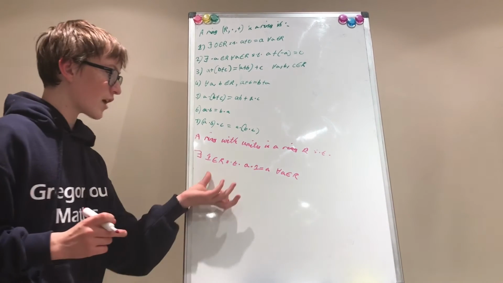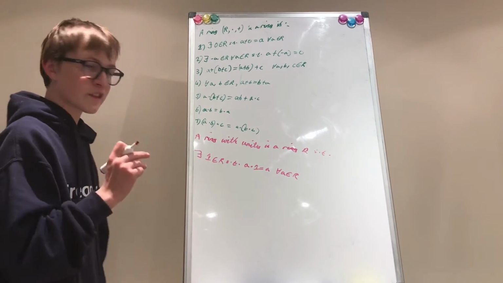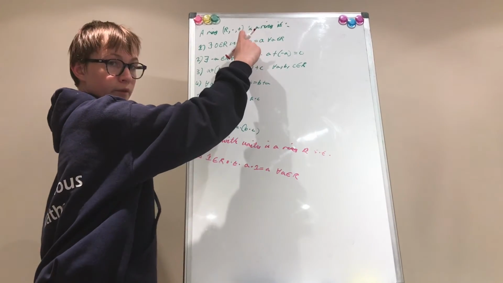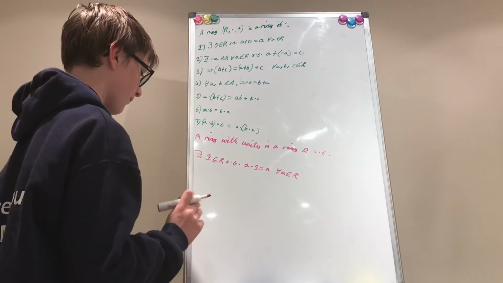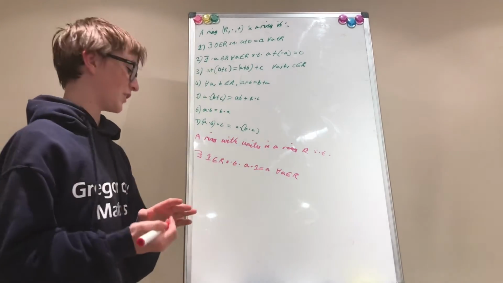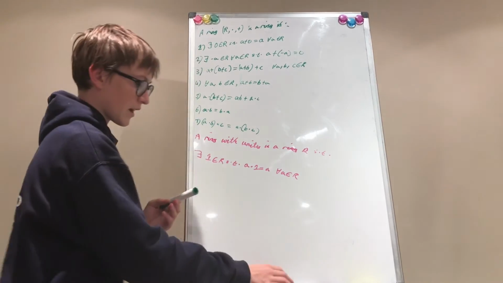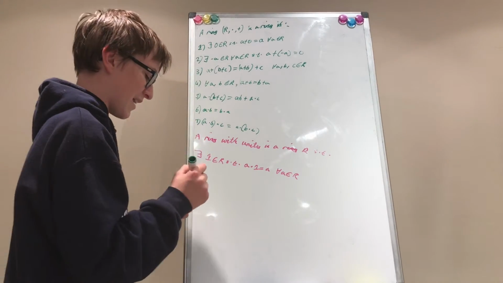So now a ring with unity is a ring that not only has additive identities, but it has multiplicative identities too. But no, we're not done generalizing here, because we have an integral domain.